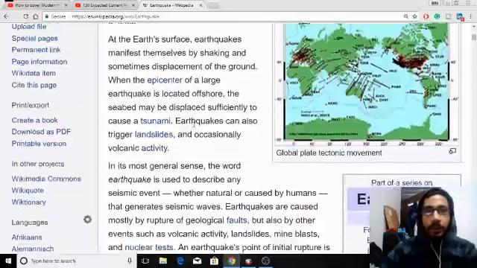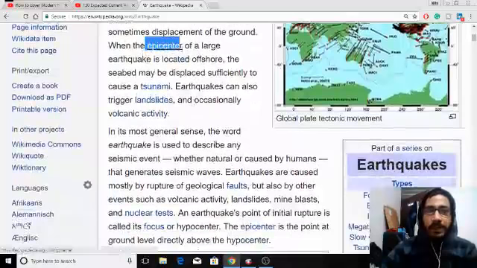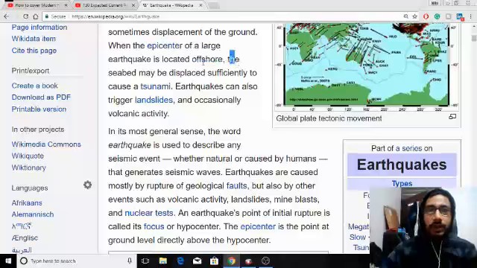When the epicenter of a large earthquake is located offshore, the seabed may be displaced sufficiently to cause a tsunami. Earthquakes can also trigger landslides, and occasionally volcanic activity.